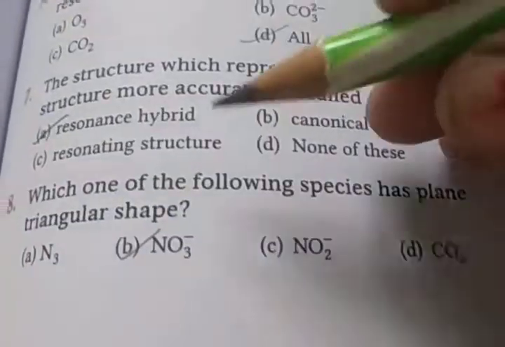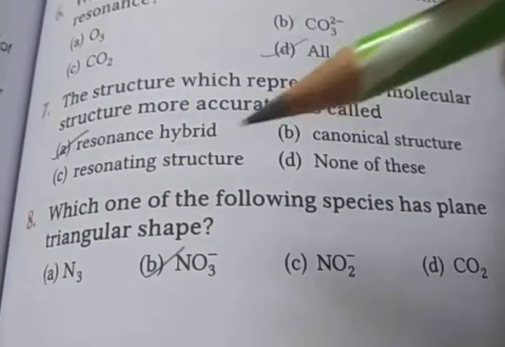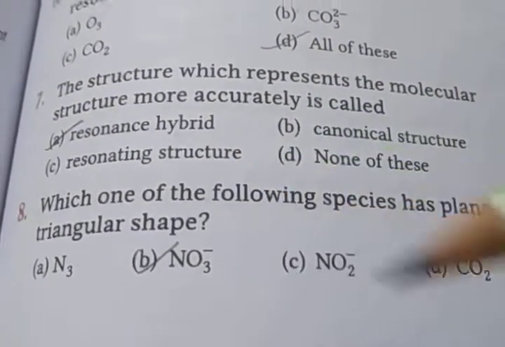Next question, which one of the following species has a planar triangular shape? Okay, so the planar triangular shape is NO3 minus.